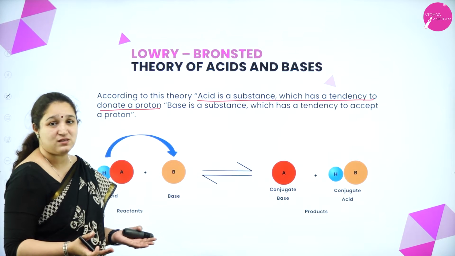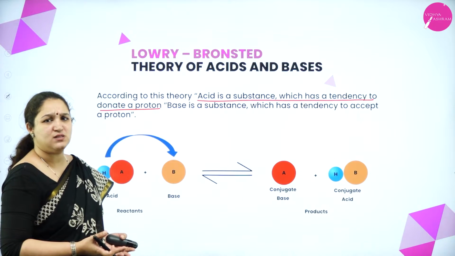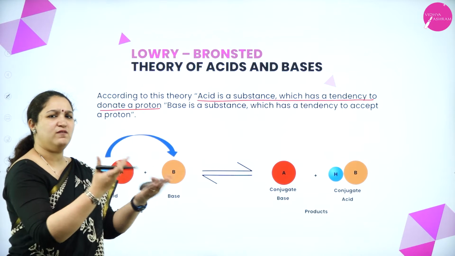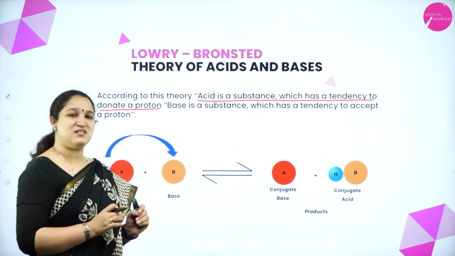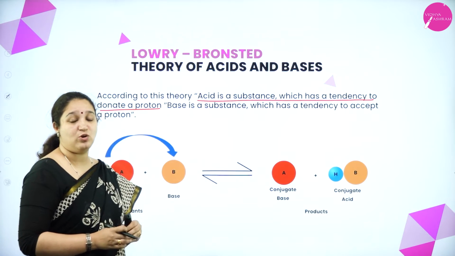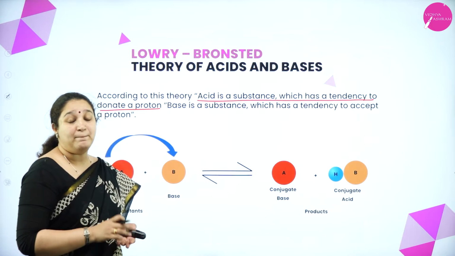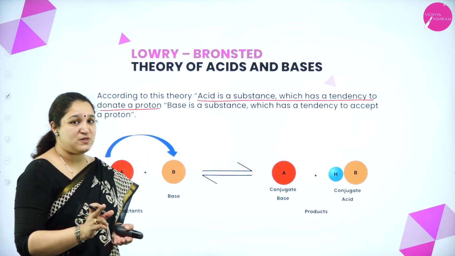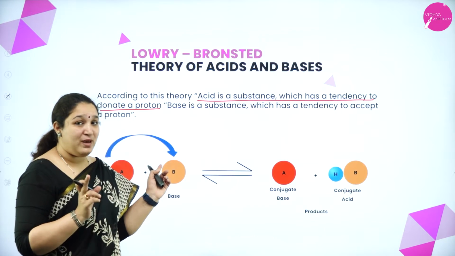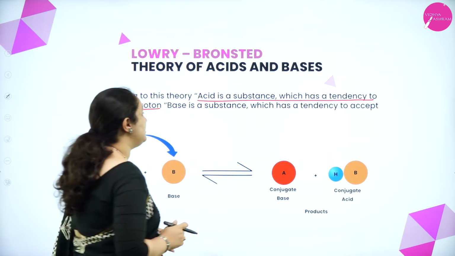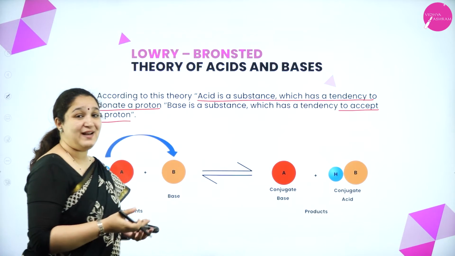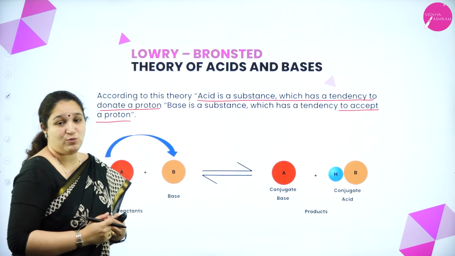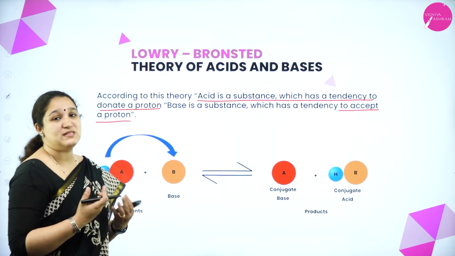Then what is a base? Arrhenius also told the same thing, isn't it? Acid is a substance which can give away H plus ion. So according to Bronsted-Lowry also, acid is a substance which can donate H plus ion. But according to them, a base is a substance which has a tendency to accept a proton. So if it has an accepting tendency for a proton, then we call it a base.